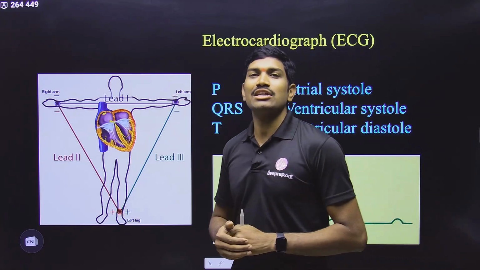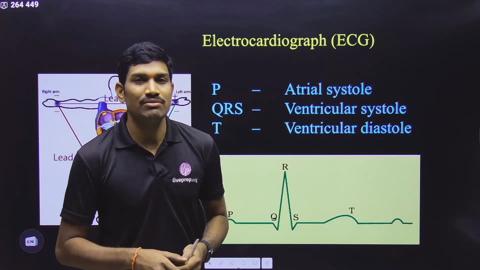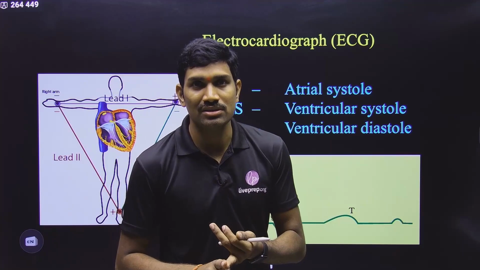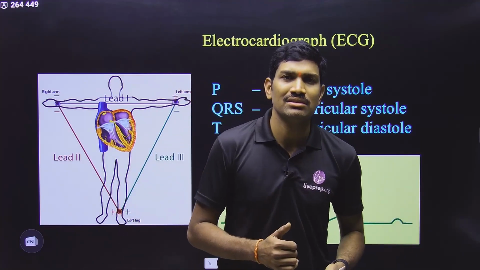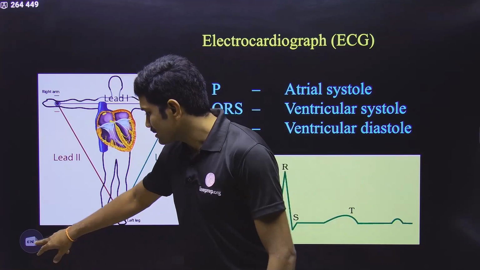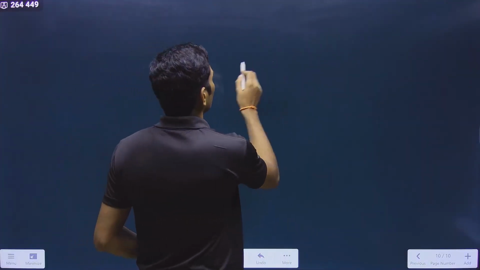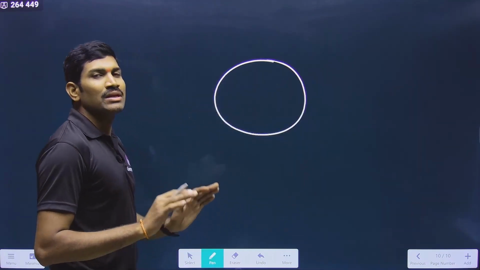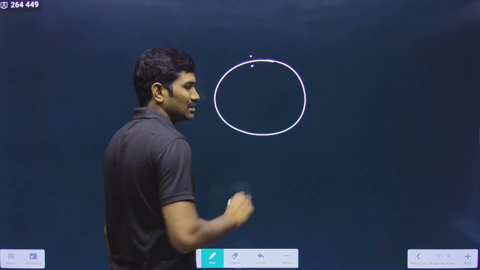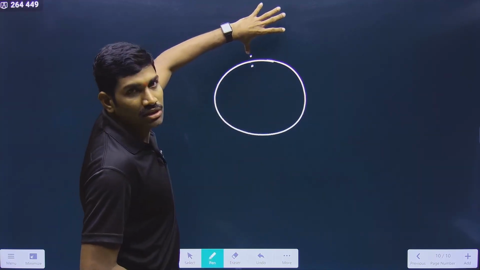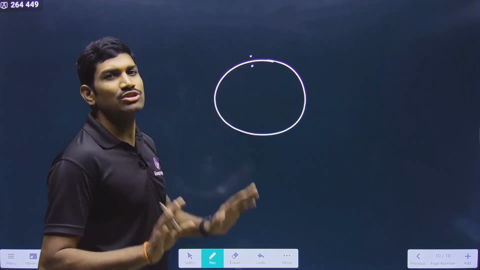Why are we measuring the electrical potentials? Please remember here. When we studied the nodal tissue, we studied the SA node, AV node and all these things, and they generate some action potentials. What are these action potentials? Action potentials are electrical charges, or differences, generated across a cell. Suppose this is a cell. Across the membrane, if you are calculating the charges, you count the total charge outside the membrane and the total charge inside the cell.